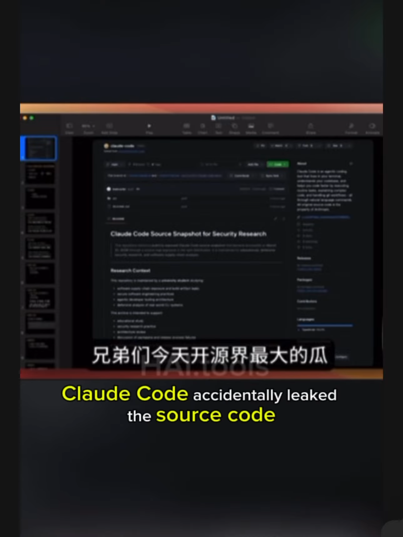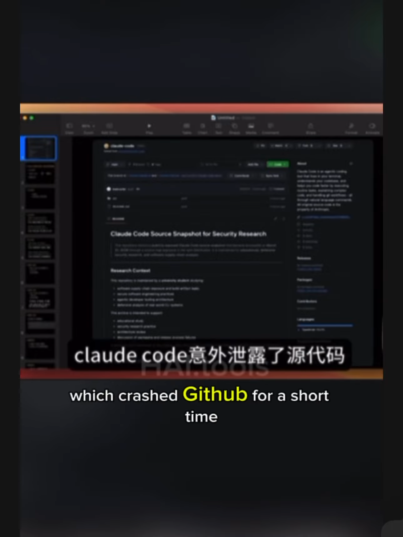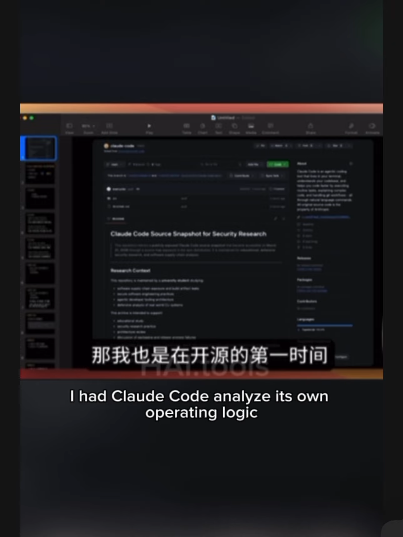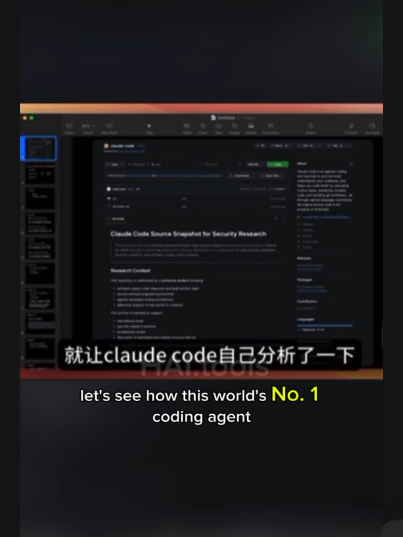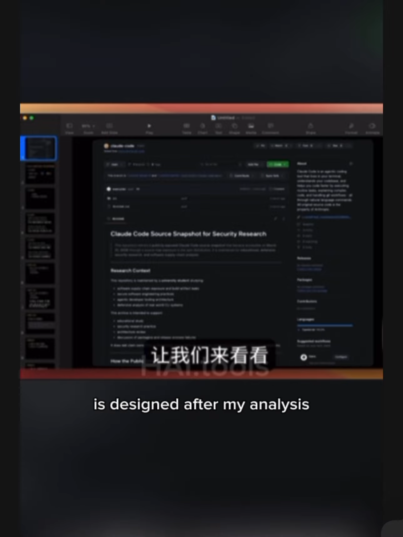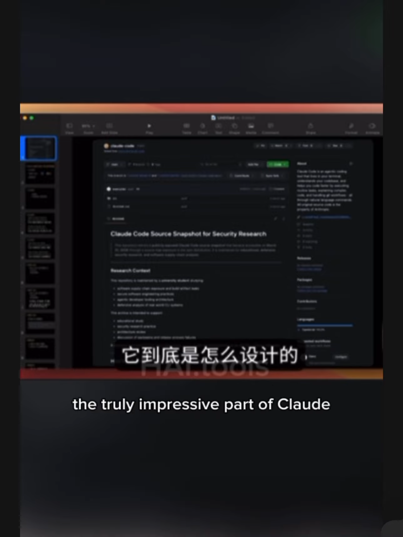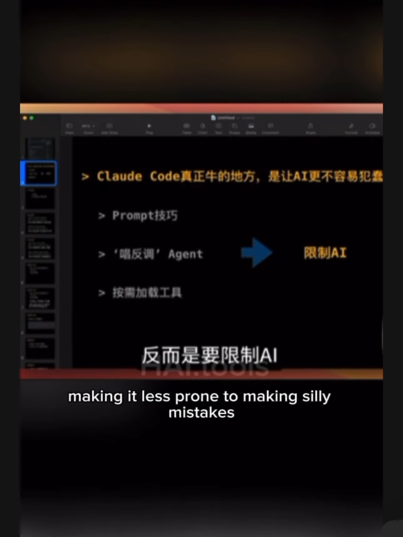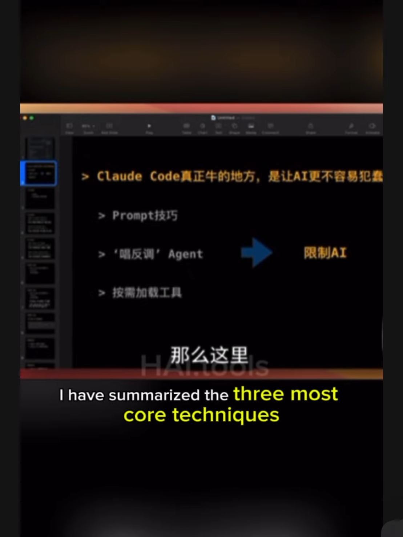Did everyone get it? Claude Code accidentally leaked the source code, which crashed GitHub for a short time. At the first moment of open source, I had Claude Code analyze its own operating logic. Let's see how this world's #1 coding agent is designed. After my analysis, the truly impressive part of Claude Code is actually about limiting AI, making it less prone to making silly mistakes. So here, I have summarized the 3 most core techniques.